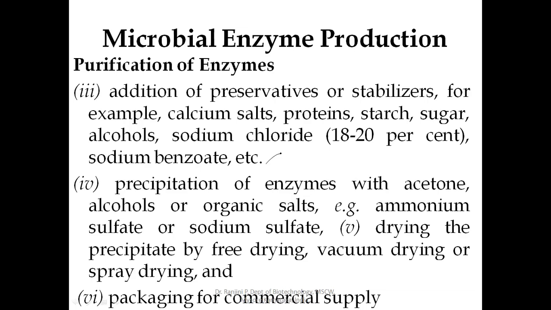Then precipitation of enzymes with acetone, alcohols, or salts like ammonium sulfate or sodium sulfate will be done to increase the precipitation of the enzyme. Drying the precipitate by freeze drying, vacuum drying, or spray drying will be done to concentrate the pure enzyme. Later it will be packaged for commercial supply.